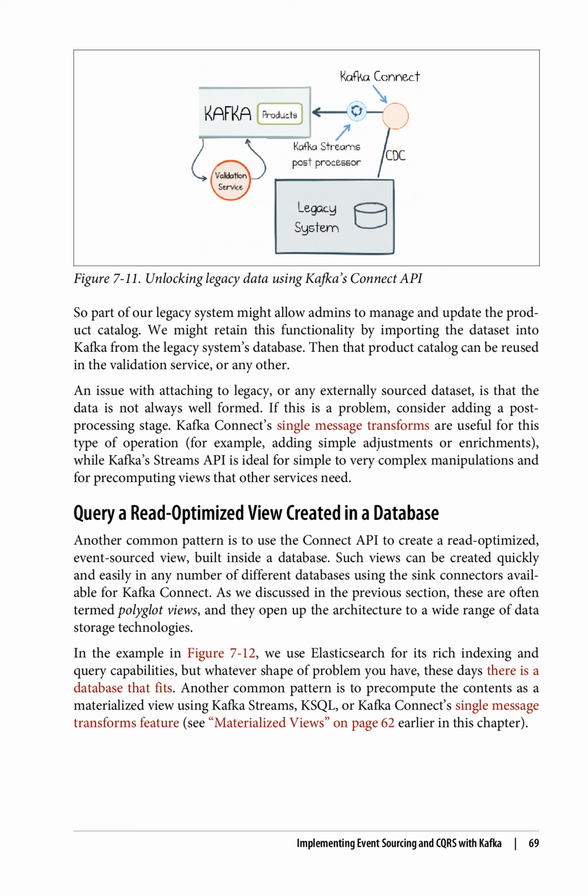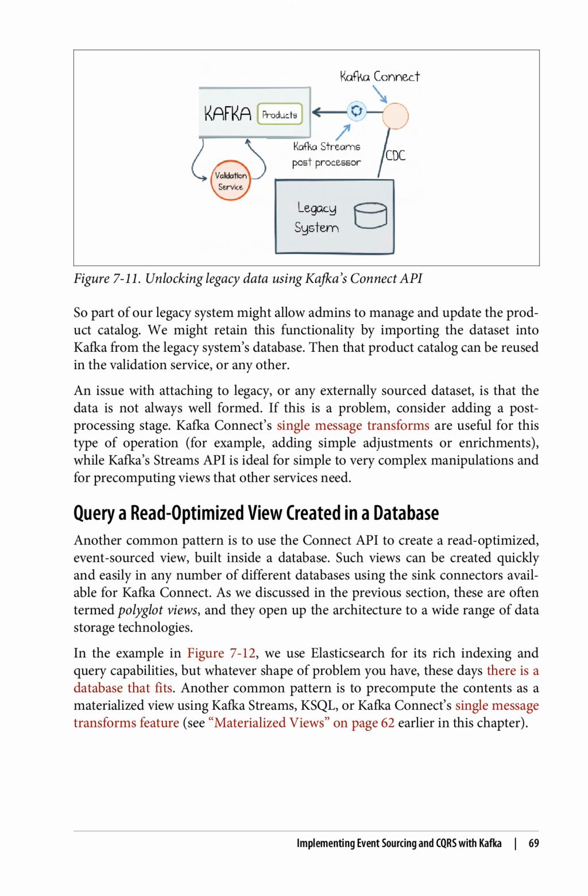Query a read-optimized view created in a database. Another common pattern is to use the Connect API to create a read-optimized, event-sourced view, built inside a database. Such views can be created quickly and easily in any number of different databases using the sink connectors available for Kafka Connect. As we discussed in the previous section, these are often termed polyglot views, and they open up the architecture to a wide range of data storage technologies.